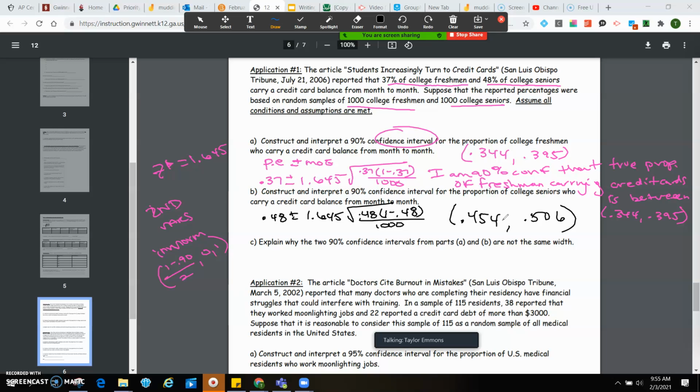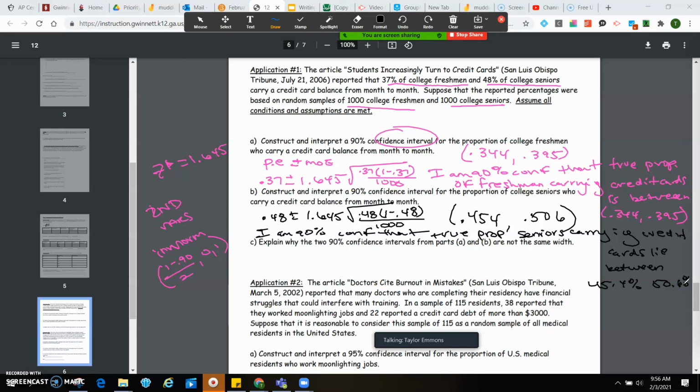Okay, and then again, we're supposed to interpret this, right? So I am 90% confident that the true proportion of seniors carrying credit cards lies between 45.4% and 50.6%.